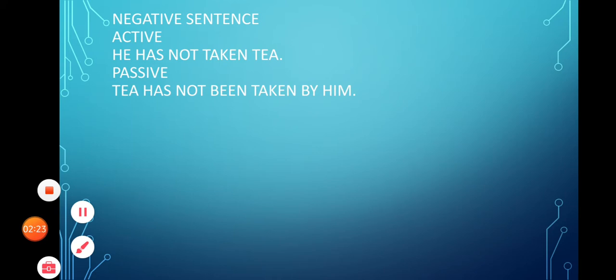Then we have a negative sentence. He has not taken tea. Now, students, we are to use been with has or have. So, we will use not right after the first helping verb, that would be has. Tea has not been taken by him.